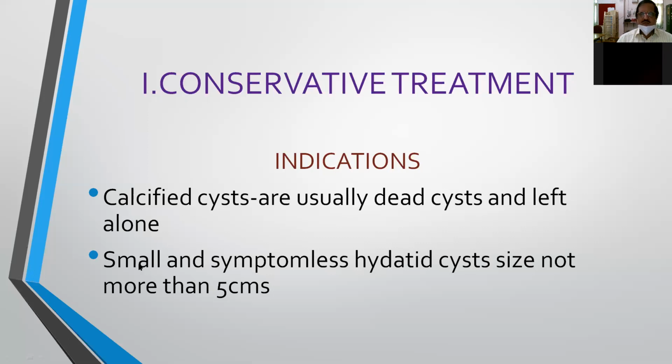And when the patient has small cysts, symptomless, not producing any symptoms, that is when the cyst is less than 5 centimeters in diameter, we can keep the patient under observation by conservative treatment, or we can give medical treatment so that most of the time the cysts may become sterile, all the parasites will be killed, and you can observe repeatedly by doing ultrasound whether it is increasing in size or not.